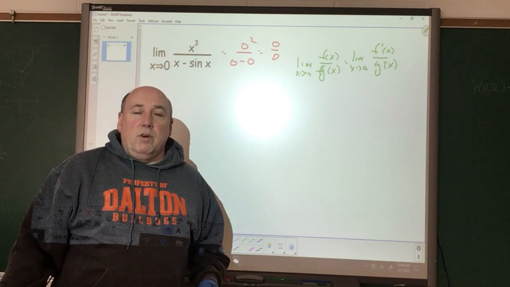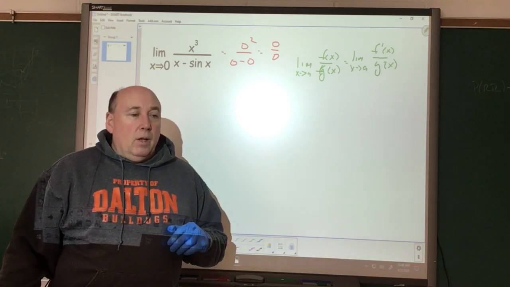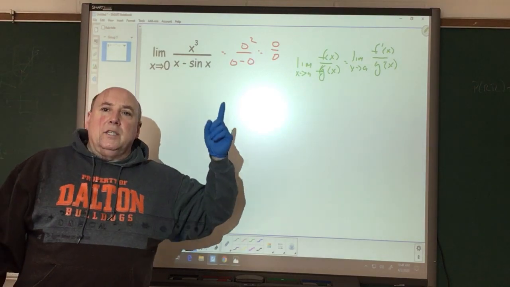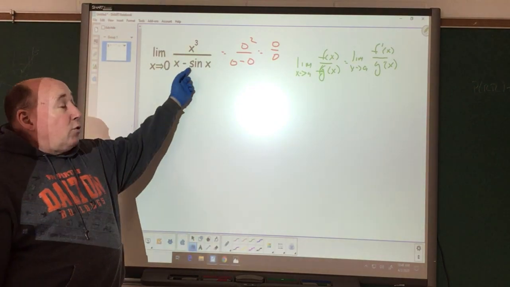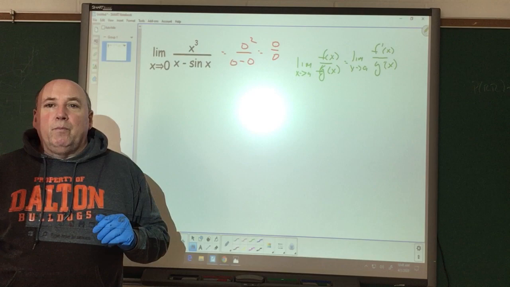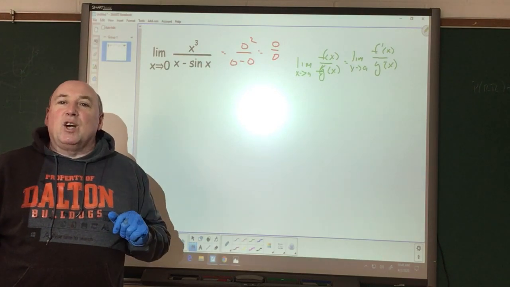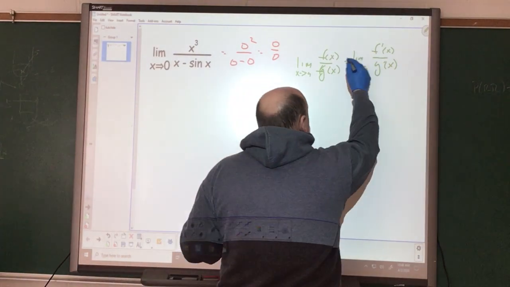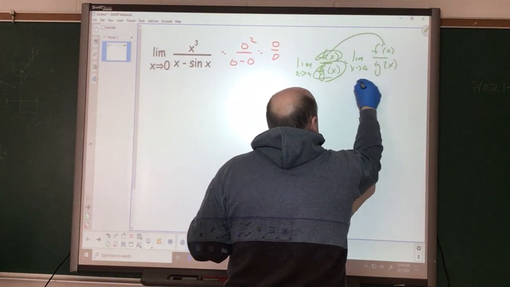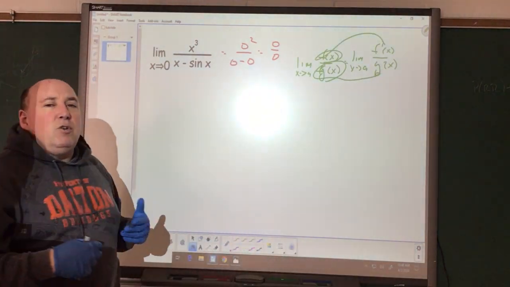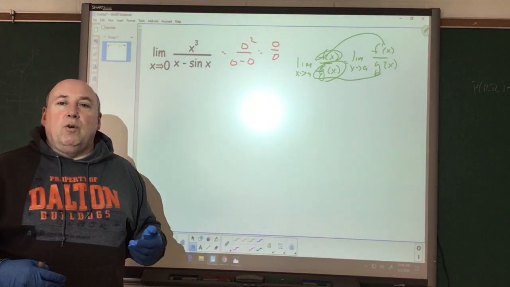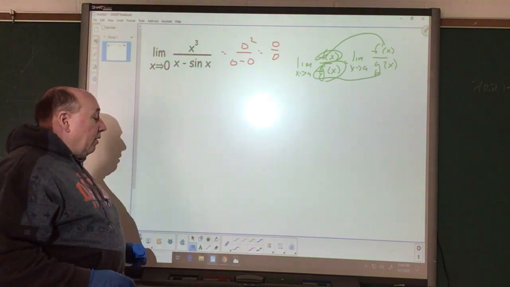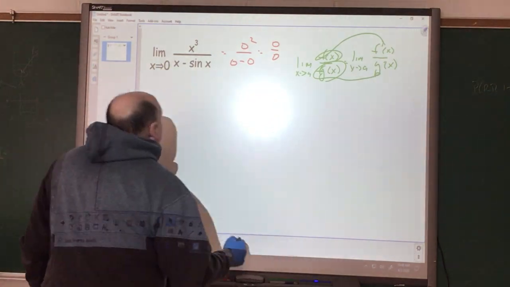Some of the confusion when we took the quiz over this is that we tried to use our quotient rule. We do not need to use the quotient rule or the chain rule on this. We can just take the derivative of the top and the derivative of the bottom.